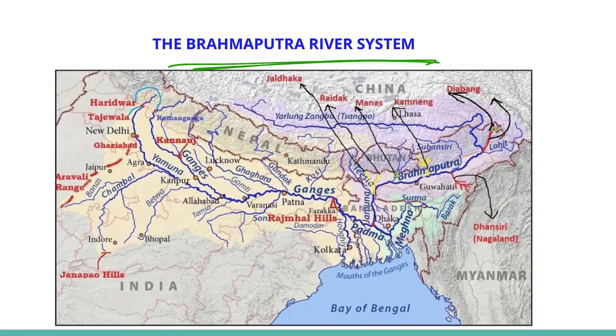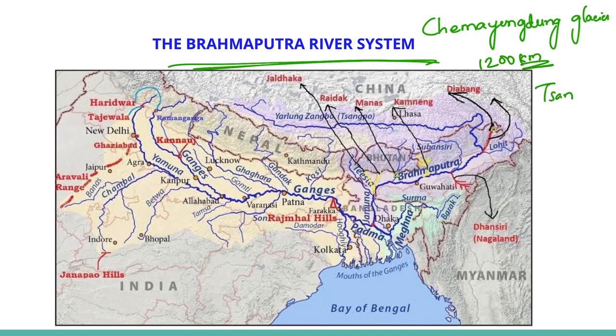The Brahmaputra river system is one of the largest rivers of the world and it has its origin in the Chemayungdung glacier of the Kailash range near the Mansarovar lake. From here, it traverses eastward longitudinally for a distance of nearly 1200 km in a dry and flat region of southern Tibet, where it is known as river Tsangpo, which means purifier.